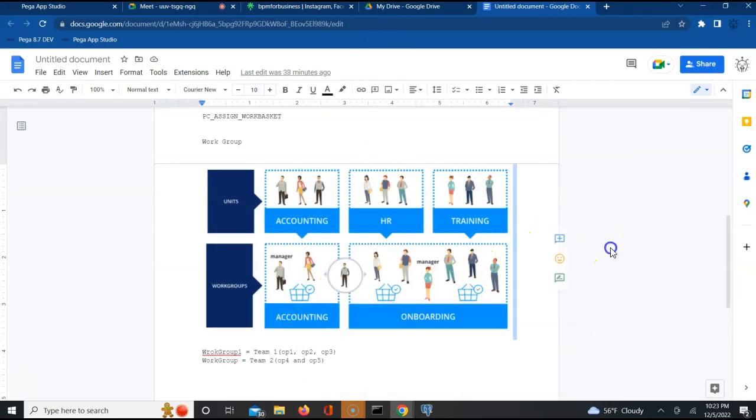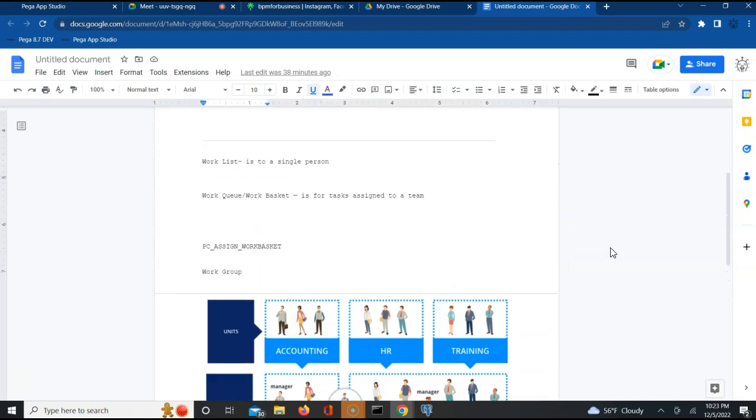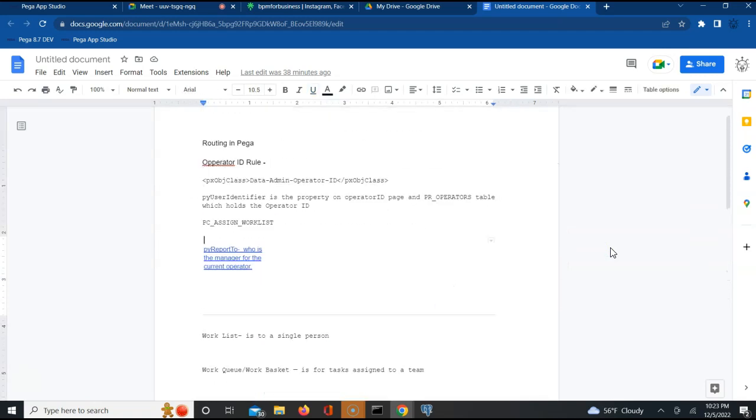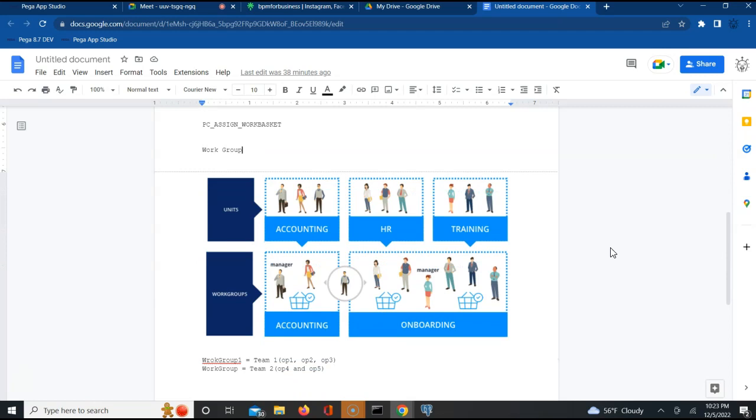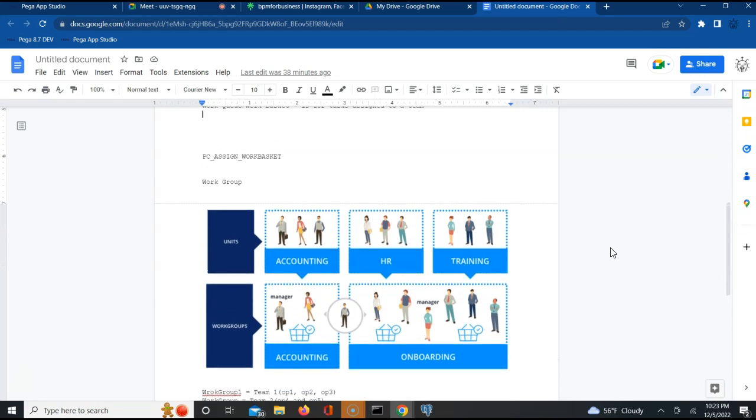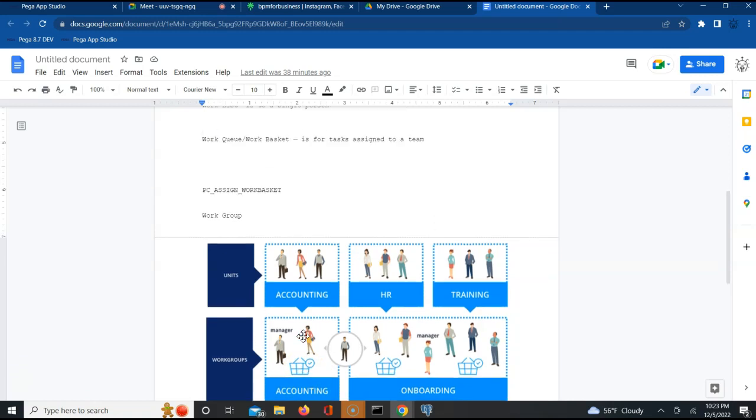So what we discussed today was, we understood what a work basket is all about. Work basket is nothing but a basket where all the tasks come and sit for a given work group. The group can be anyone. We took the example of a hotel where you have different groups: the kitchen group, the cleaning group, and the front desk group. Whatever task you have for the cleaning group, you will be putting that in their basket, and anyone who is free from that group is going to pick up those items and work on that.